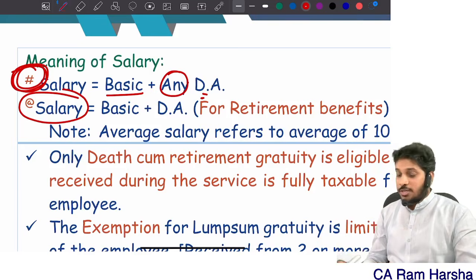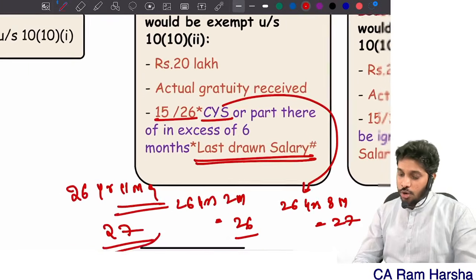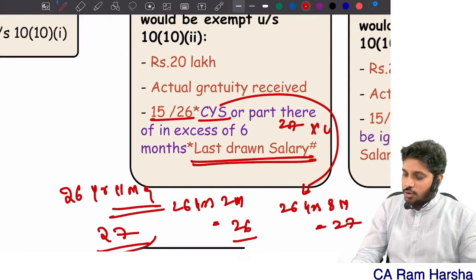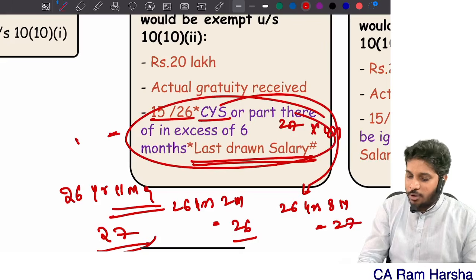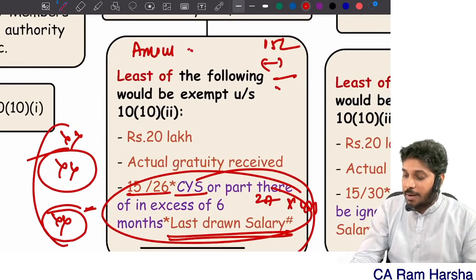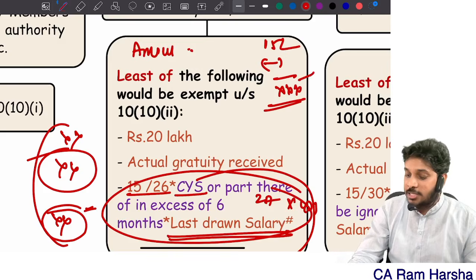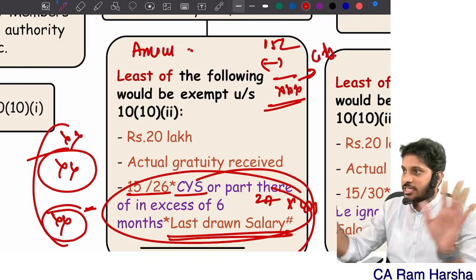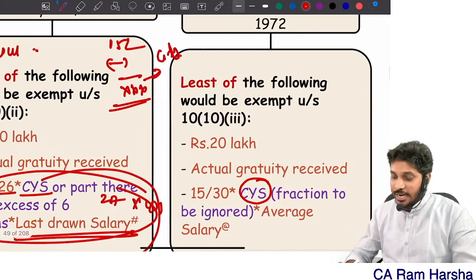Clear? So, 15 by 26 into, in our example, 27 years into last drawn salary, you will get some amount, compute it. So, whichever is lower, that amount will be reduced from the amount received. The balance amount is taxable. This is to be added to the gross salary computation. Easy or not? Yes, next.